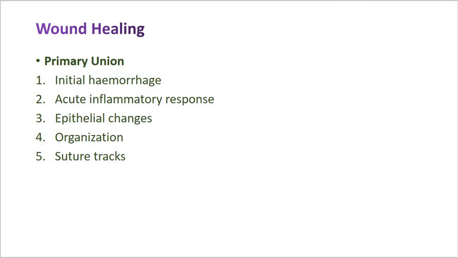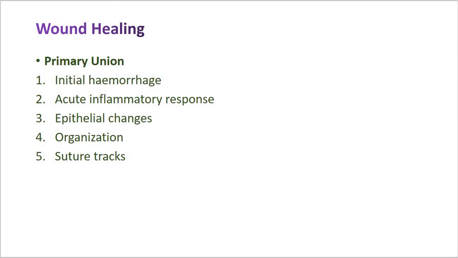Now this process shows two ways: healing by first intention, that is primary union, and healing by secondary intention, which we call secondary union. So we first discuss the primary union of wound healing, the primary healing or healing by first intention.